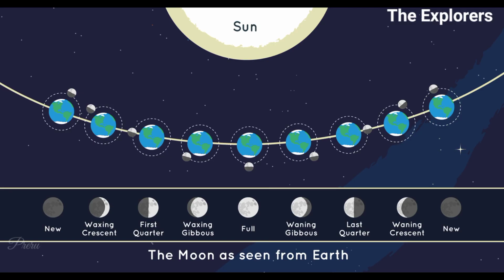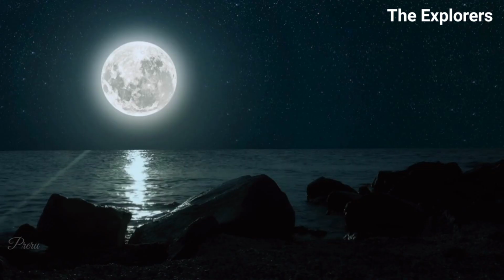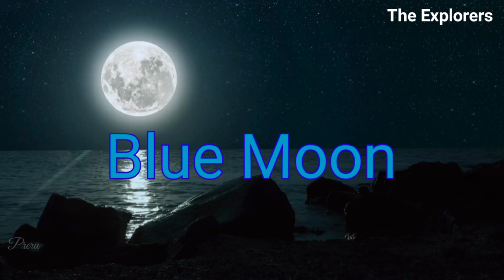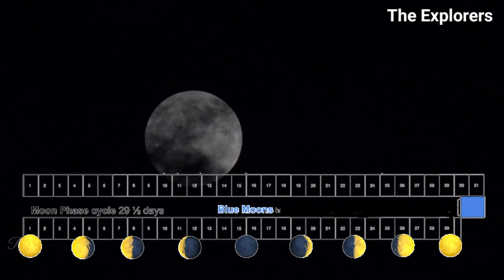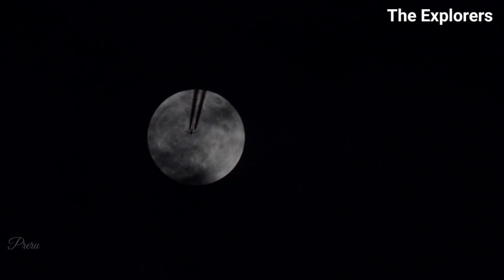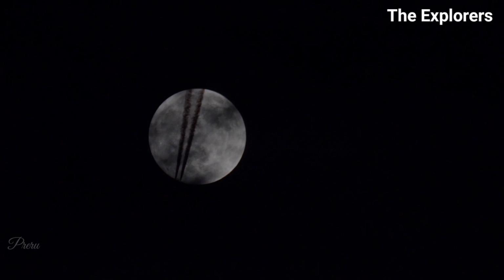Now let's understand some common terms we hear or use for the moon. Let's understand what a blue moon is. The term blue moon refers to the second full moon that occurs within a calendar month. Do you think that this blue moon literally looks blue? Let's understand if it does.